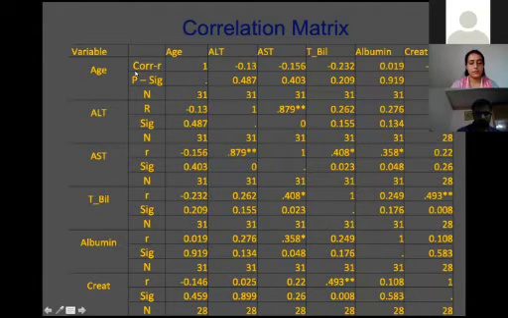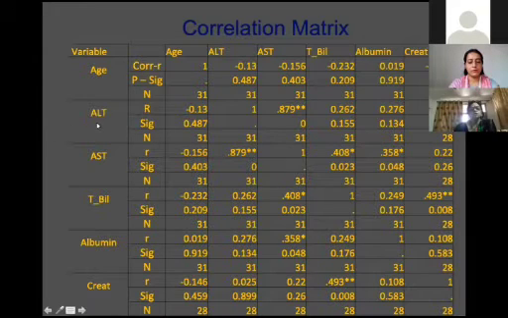Here also you can read, the first row always shows the correlation. This is the correlation between age and age, which is 1. Age and ALT is this, age and AST is this, age and albumin is this. Similarly, the second row shows the p-value for every variable, and the third row shows the number of observations.